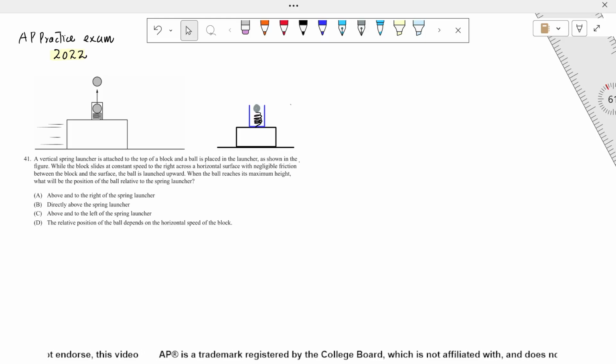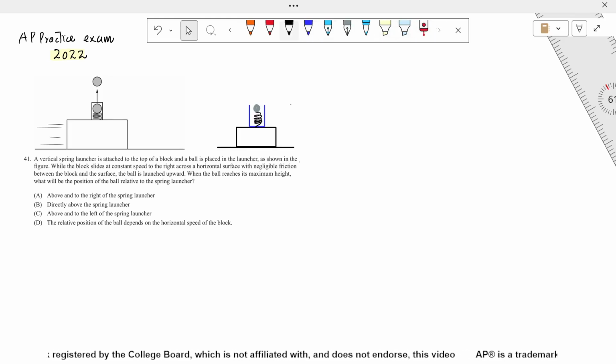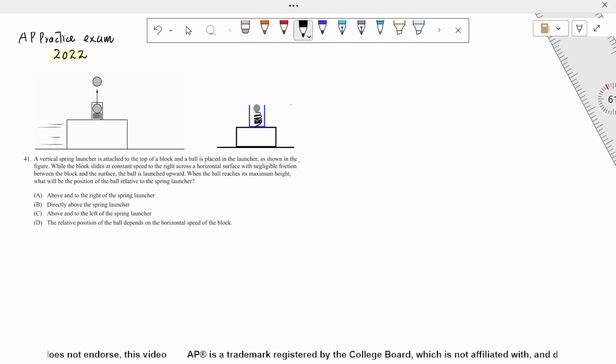Hi, another question from the practice exam 2022 for the AP Physics 1. As you see, this is a launcher in which a spring is completely compressed and a ball is attached with a spring, and this block is moving over the surface with some speed.